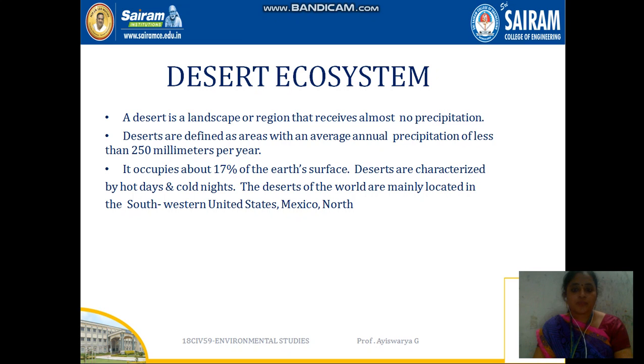And the next one is the desert ecosystem. Desert ecosystem means it is the region that has very little precipitation, very few plants. Deserts are defined as areas with annual precipitation of less than 250 millimeters per year.